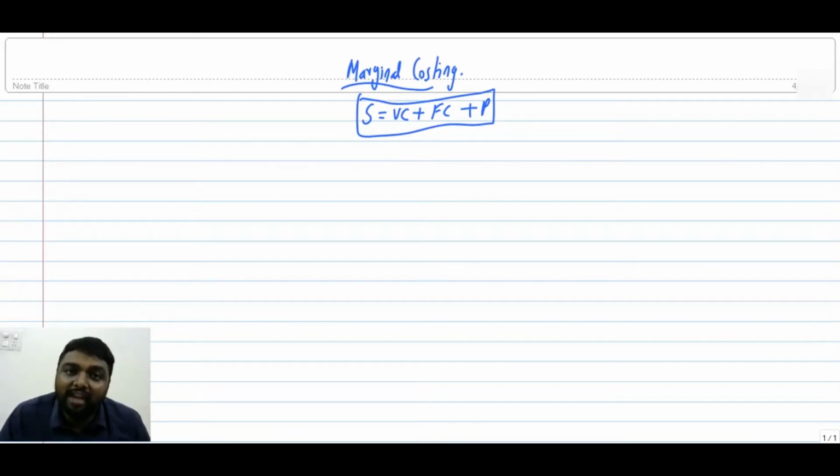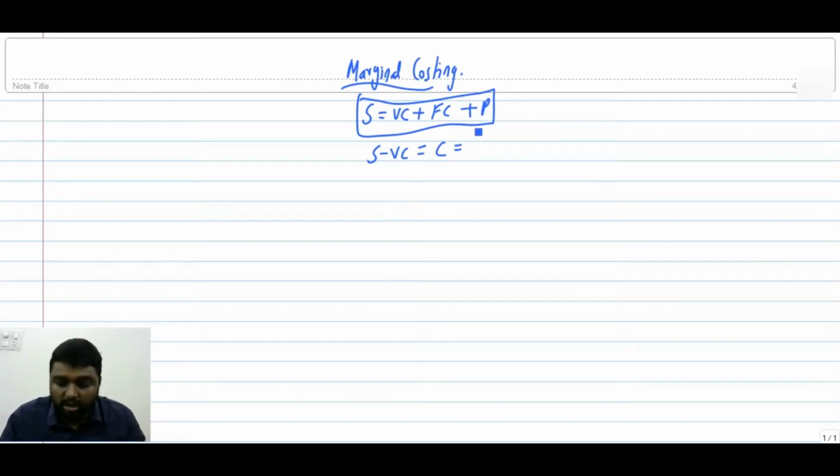Otherwise, we can call it variable cost. So under marginal costing, we consider mainly variable cost. So here, sales minus variable cost is what we call by a name called contribution.